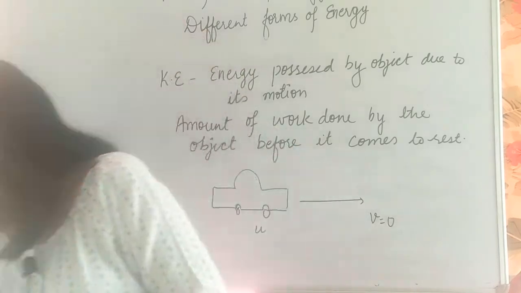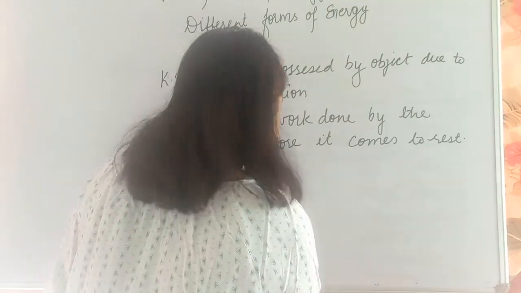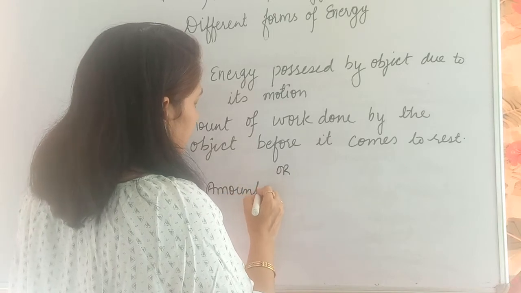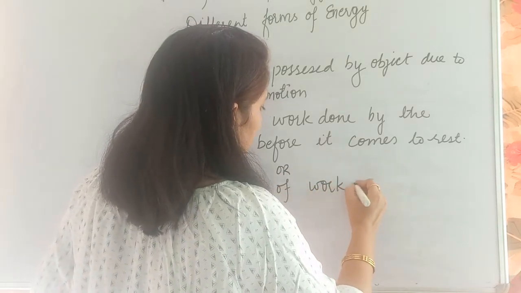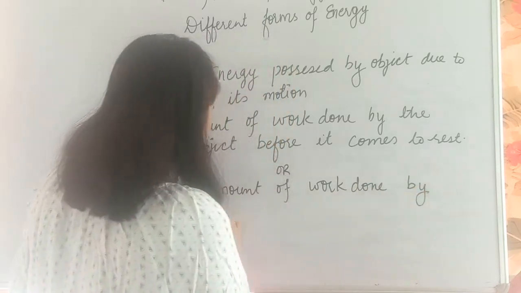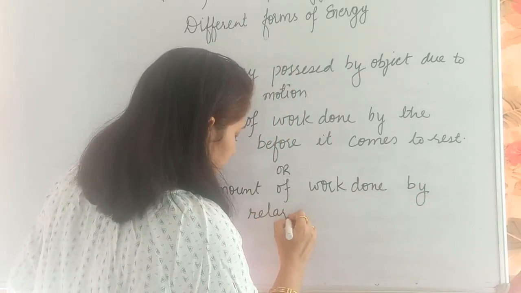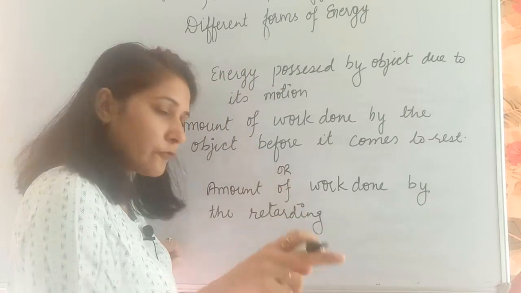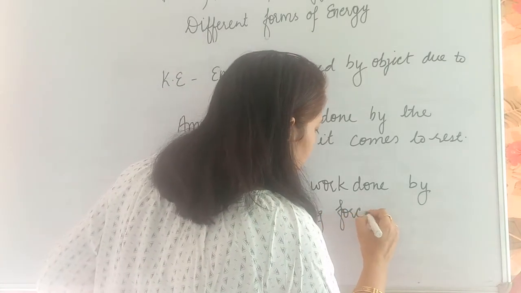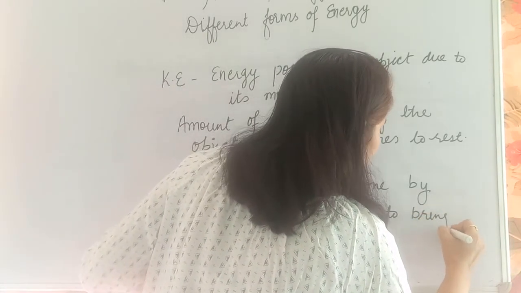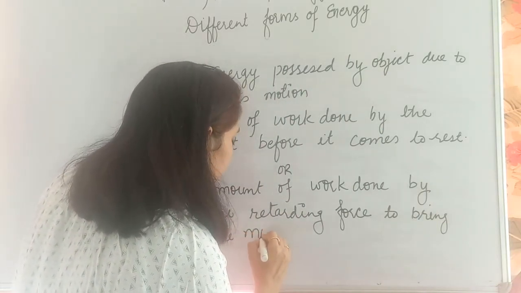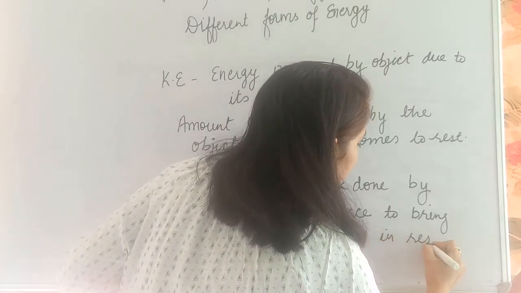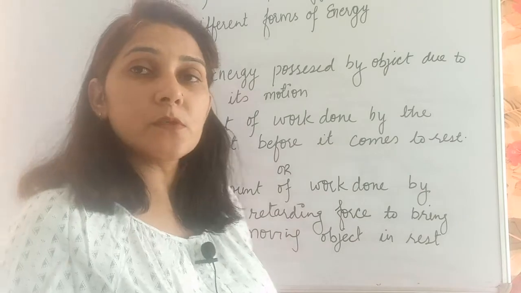So what else can you write here? You can write in this term also. It is the amount of work done by the retarding force, because we are applying the brakes and brakes are showing which kind of force? Retarding force. By the retarding force, to bring the moving object to rest. So anyway you can write it down in terms of work done.